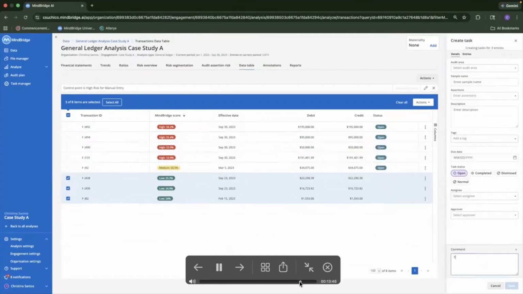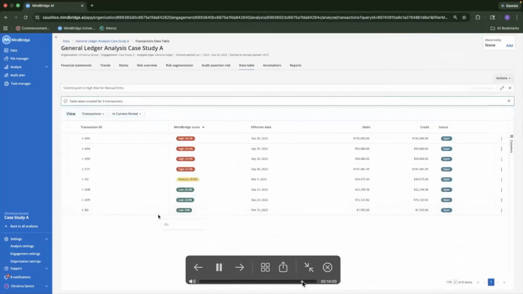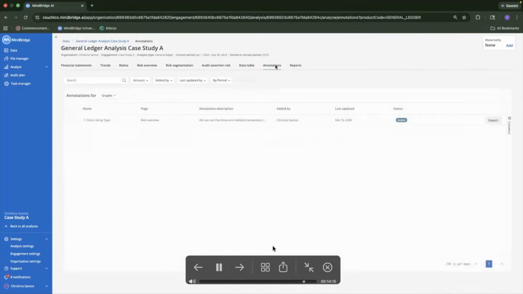Going here, showing me that they showed up as manual entries. And those are going to be the filters that we have.